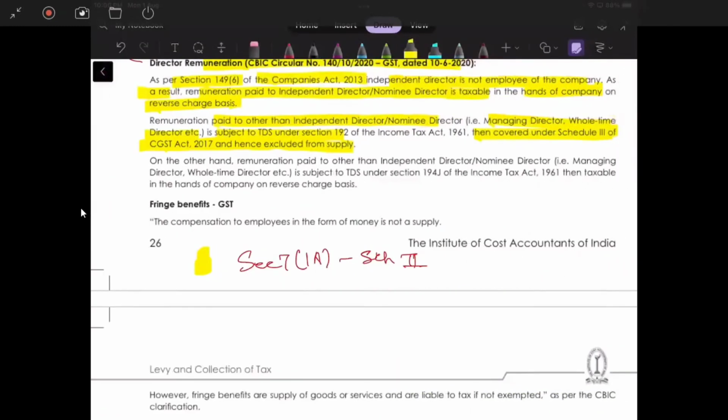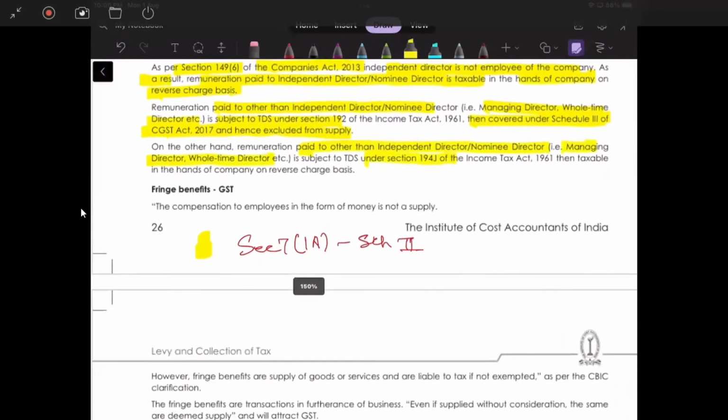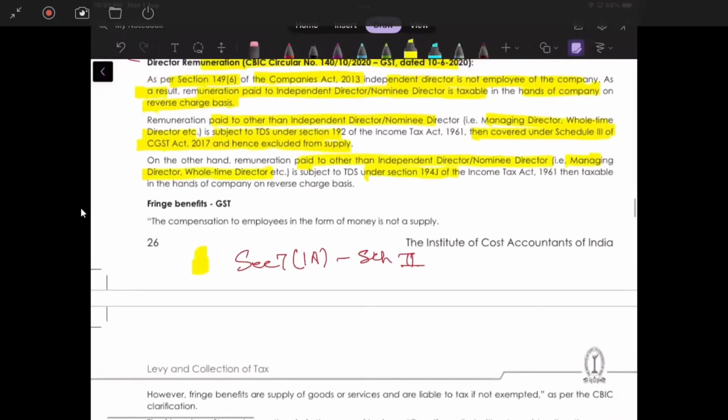So, on the other hand, remuneration paid to other than independent director, nominee director, that is managing director, full-time director, is subject to TDS. See, under section 194J, on the same page in 2 paras, 2 different things are written. Ignore the managing director part right now. I'll confirm. Income tax are then taxable in the hands of company or reverse charges.